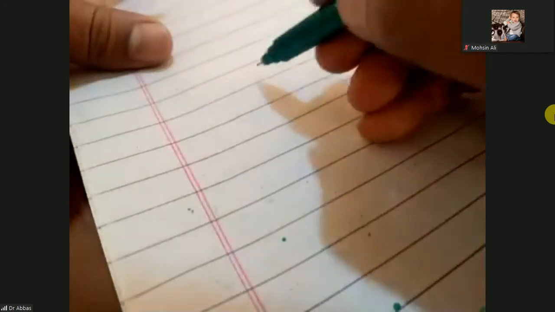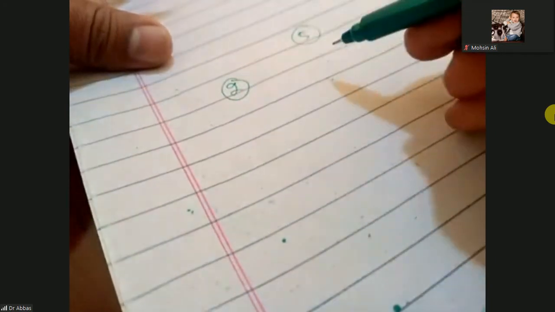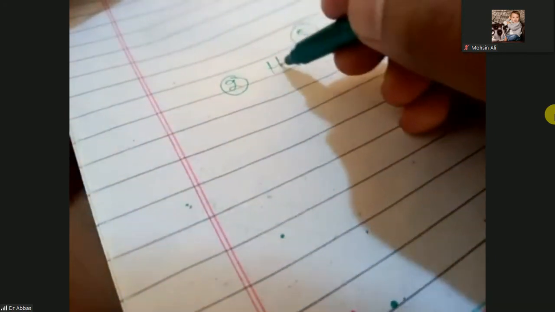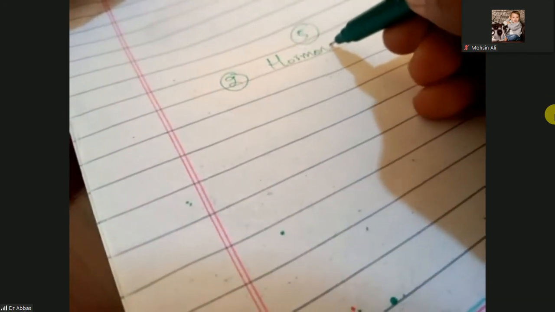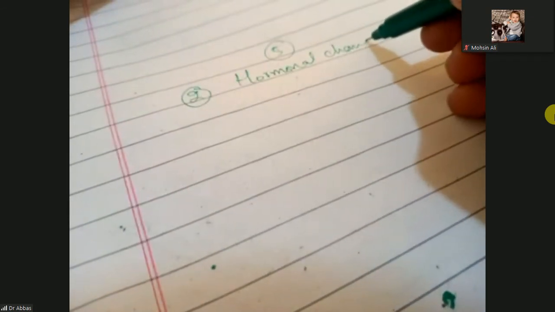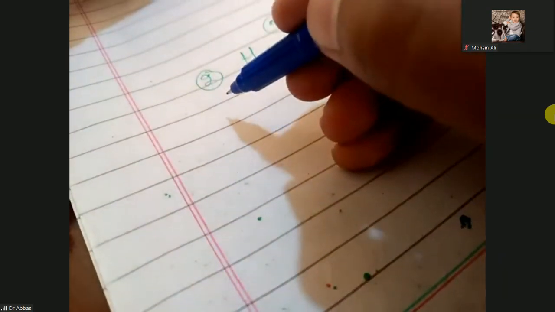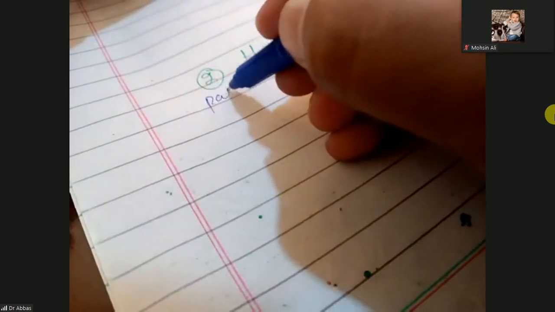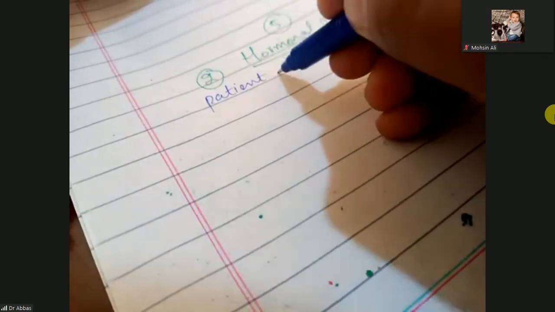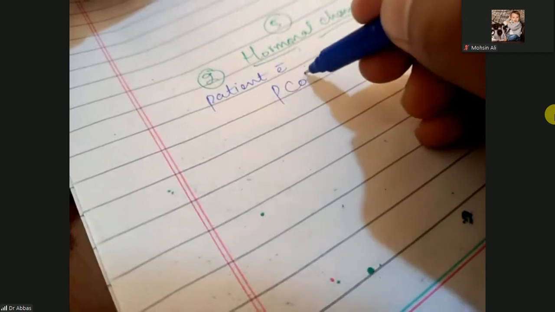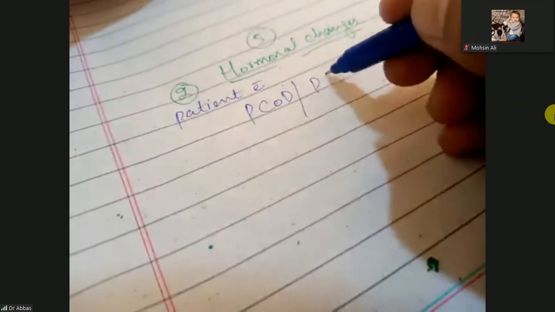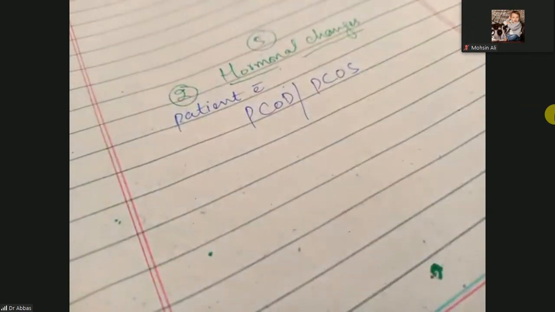The next pathophysiology is due to hormonal changes, especially increased androgen production. So hormonal acne is more common in patients with PCOD or PCOS, polycystic ovarian disease, also called polycystic ovarian syndrome.